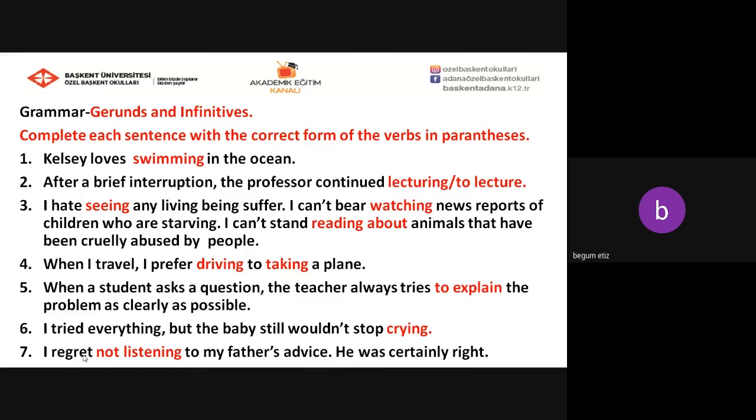When a student asks a question, the teacher always tries to explain the problem as clearly as possible. I tried everything, but the baby still wouldn't stop crying. I regret not listening to my father's advice. He was certainly right. So we have completed each sentence with the correct form of the verbs in parentheses.